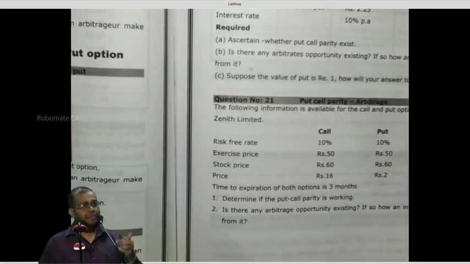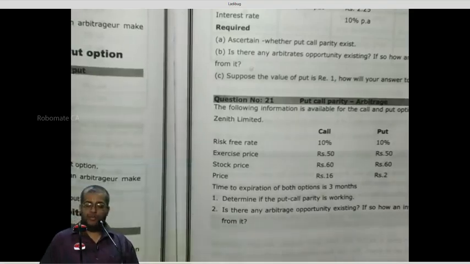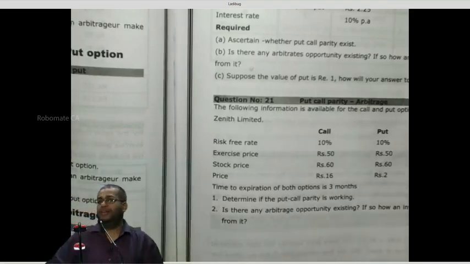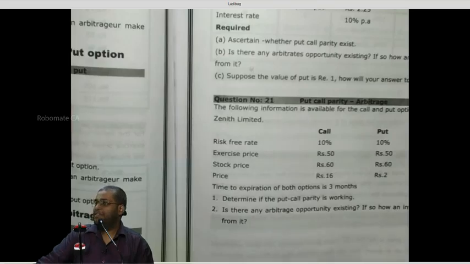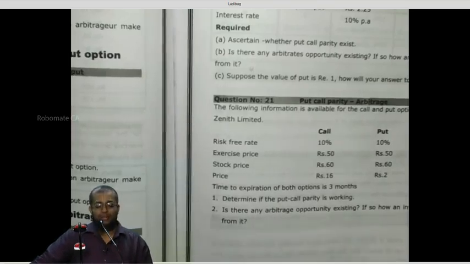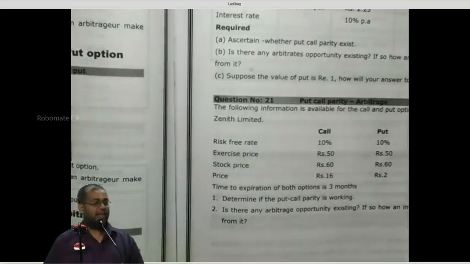The formula: minimum value of put is equal to, I forgot the formula, amnesia. Tell me what the formula is. Present value of strike price minus spot price.